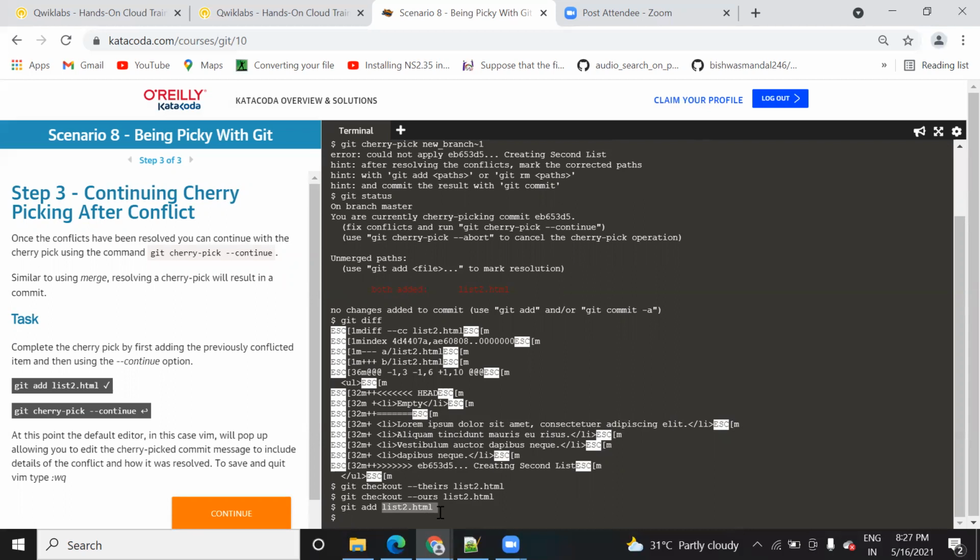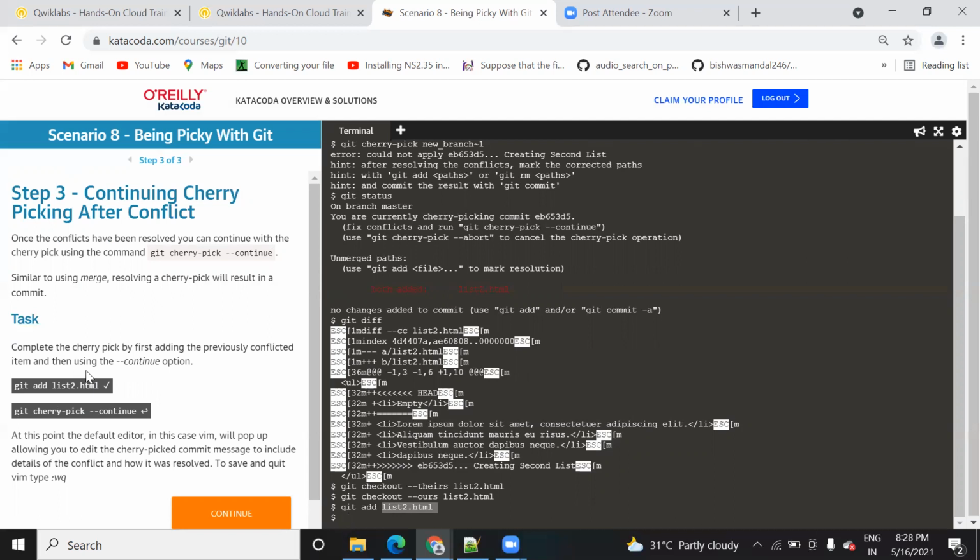Staging area is a kind of temporary area, you can say, inside Git. Once you commit it, it will save into the repo. So before saving into the repo, there is one staging area, a kind of temporary area where the file is usually present. Once you are sure that you have made the changes and want to save them, you can commit it. Now I'm going to run the cherry pick command in order to ensure that there is no conflict still present. So how can you do it? Cherry pick by first adding the previously conflicted item and then using the continue option.